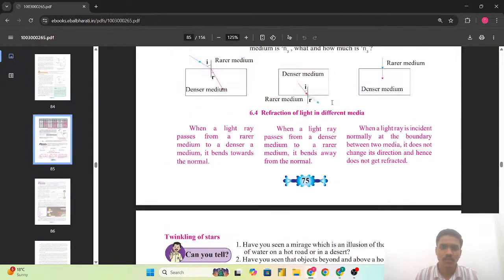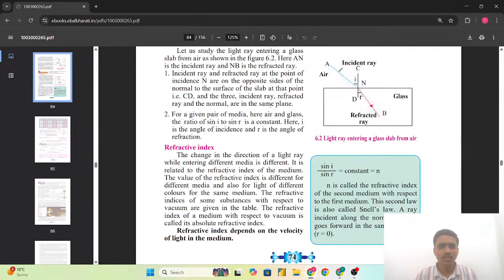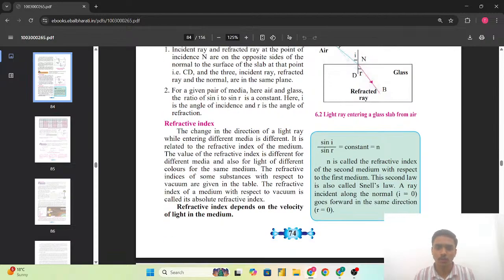And laws of the refraction, as we have seen above, that is incident ray and refracted ray and the point of incidence and the normal lie in the same plane, and for a given pair of the media, the ratio of sin i upon sin r is equal to a constant. That is also called the Snell's law.